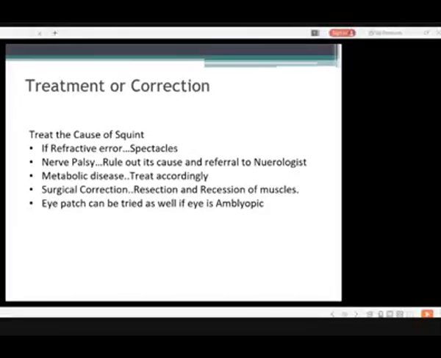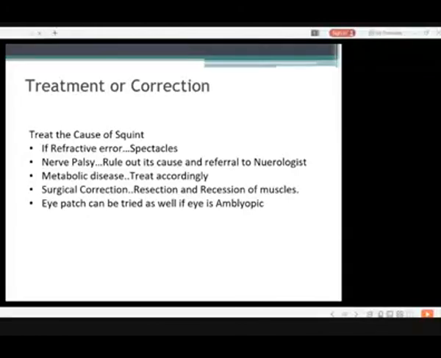Nerve palsies: rule out the cause and refer to the neurologist. As I told you, most squints are clinically assessed, but for the non-concomitant squint we need investigations like MRI. In nerve palsies, we order an MRI of the brain to rule out any pathology, any tumor, any ischemic or hemorrhagic strokes, or any infection. We have to take neurologists on board as well.